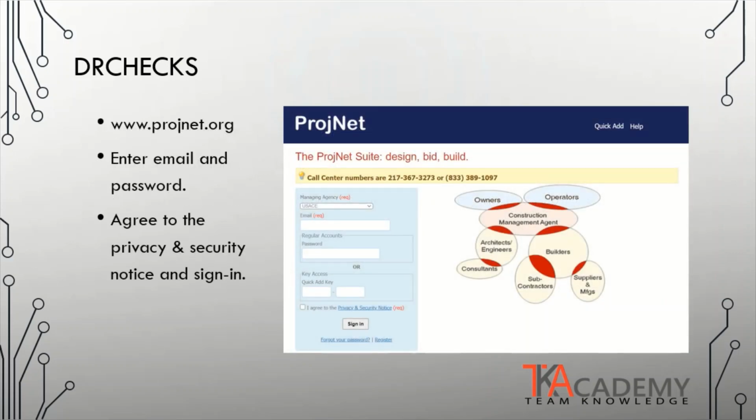The access to the Dr. Checks feature is like that of the bidder inquiry, in that it is done from the home screen of the ProjNet website. To access Dr. Checks, you must be a registered user. You have to enter your email and the password that you have set up as a user. Another step is at the bottom, where you must check the box that states that you agree with the privacy and security notice. From there you can sign in and access Dr. Checks.